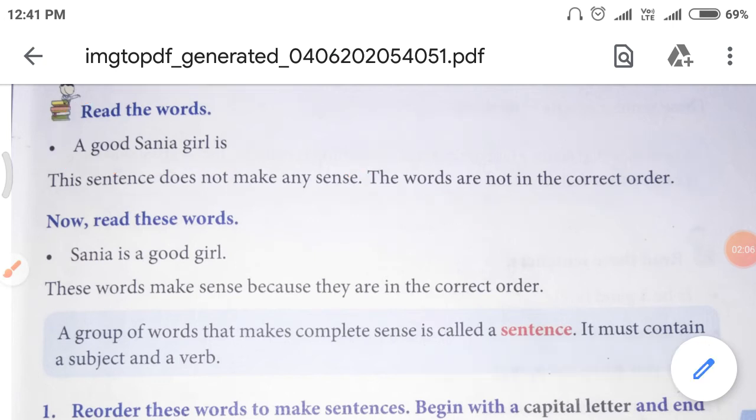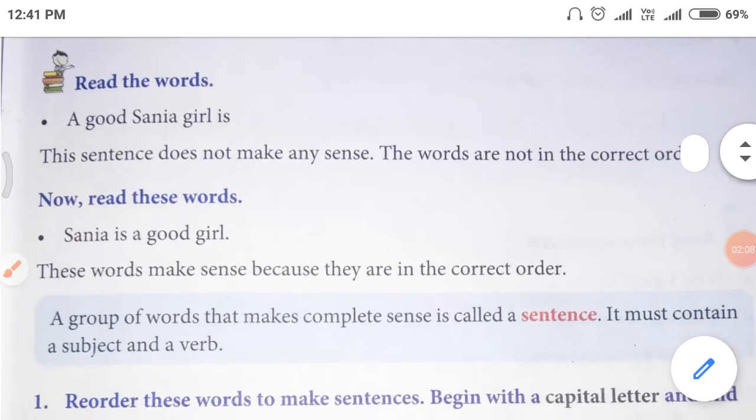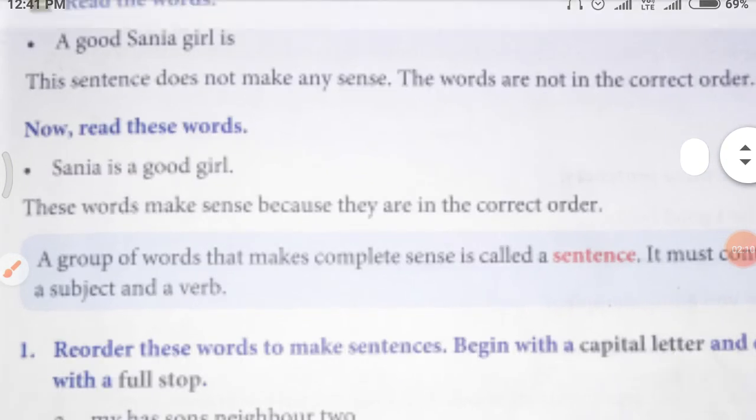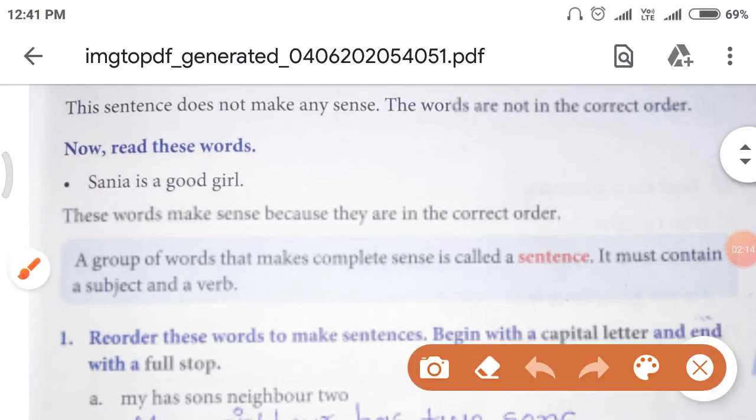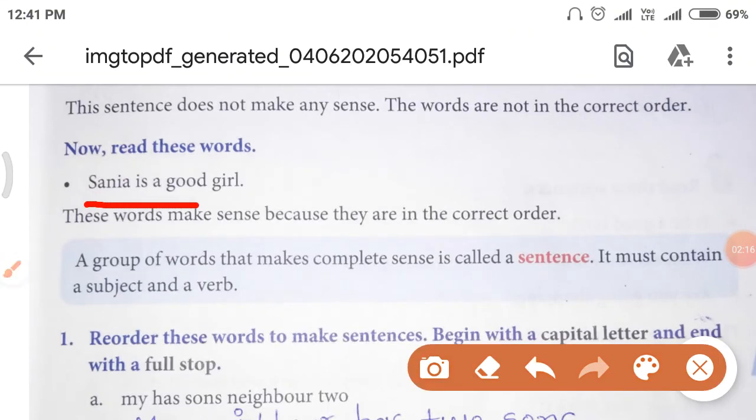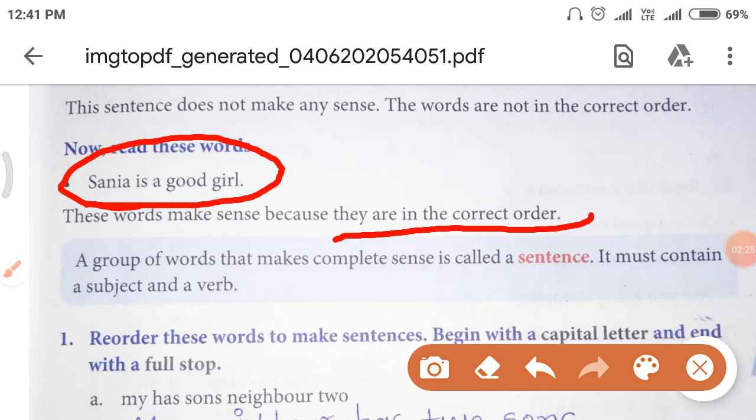Understood? So now read these words. Sanya is a good girl. These words make sense because they are in correct order. These words make sense means these words tell something to us because they are in correct order.